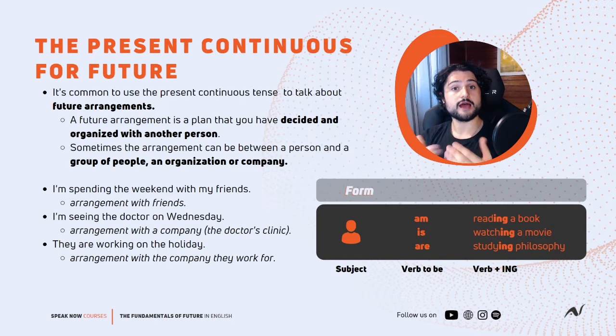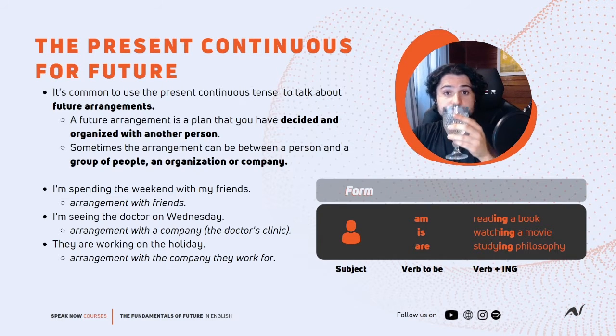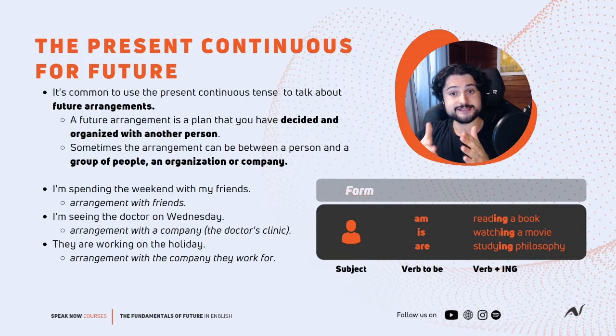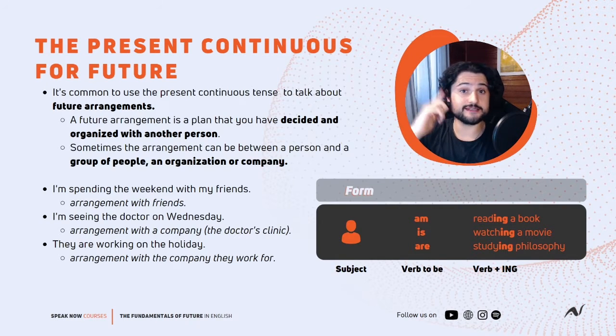For example, I am speaking now, I am talking with you, I am teaching this lesson, I am drinking water. All of these actions are in progress in this exact moment. Right now, you are listening to me, and I hope that you are taking some valuable notes.